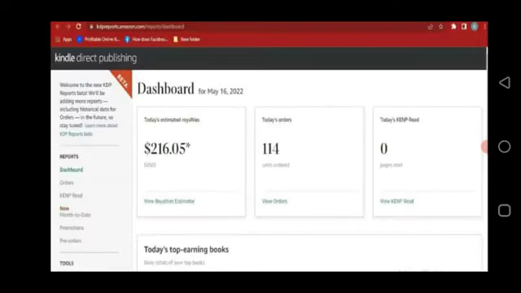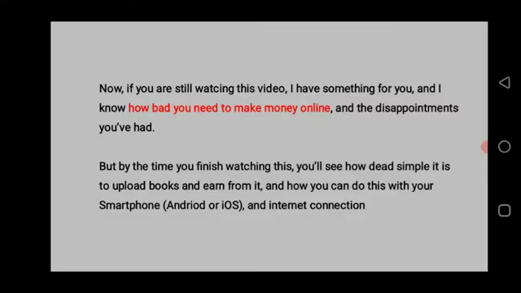So this is my dashboard. You can see this is only a day's earning, and this is a royalty that I earn. So royalty is basically the money that Amazon gives you for somebody buying your book. For the house that you live in, the money you pay to stay there is called rent. The money people pay for hospital is called bills. The one they pay for school is called fees, right? So money for Amazon Kindle is called royalties. I will also show you how these royalties are divided and how they are being credited, right?